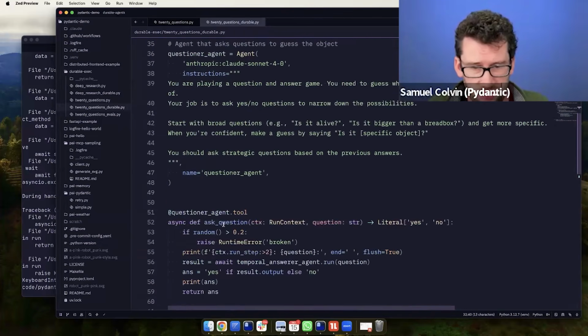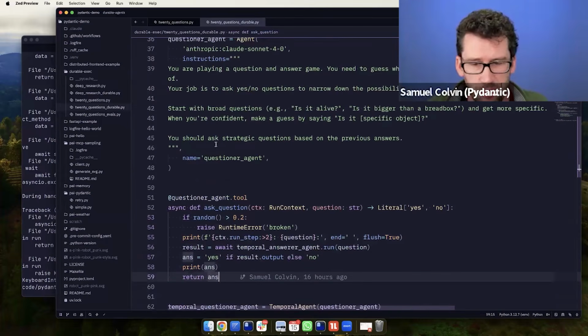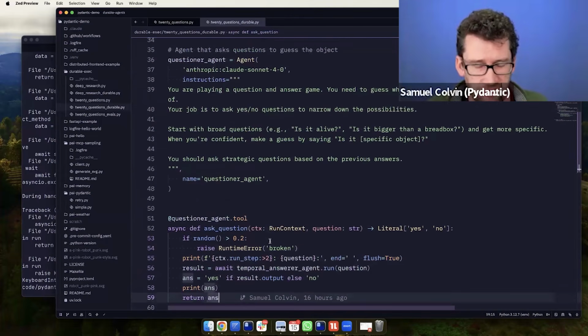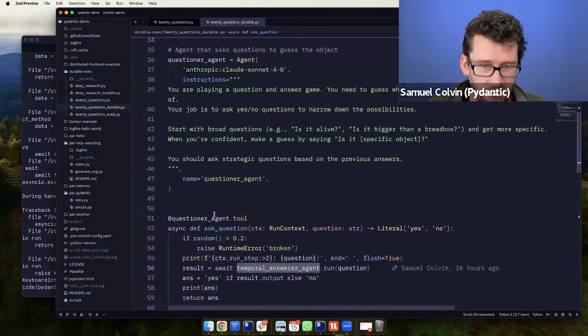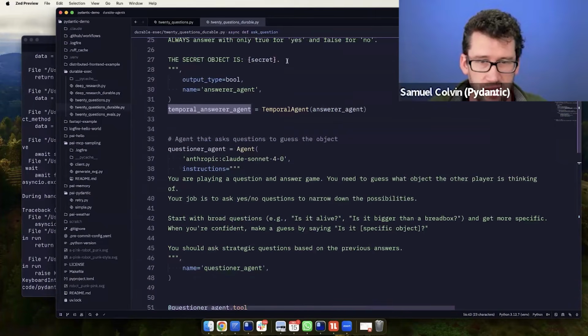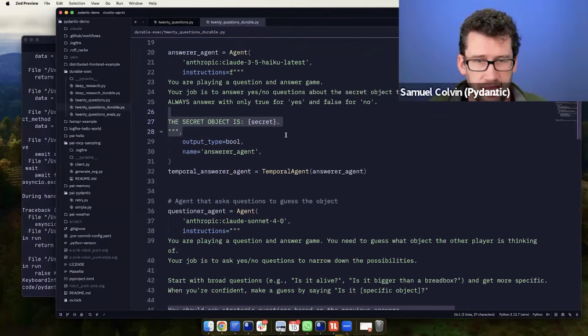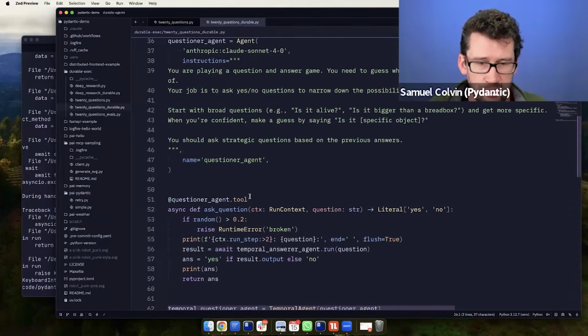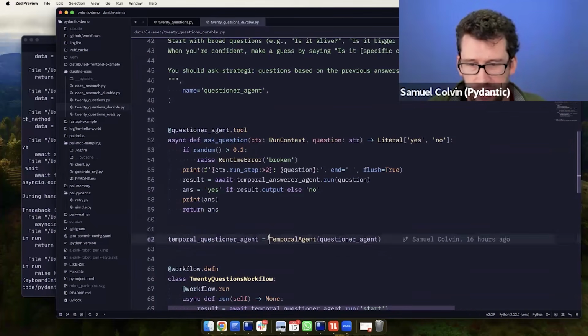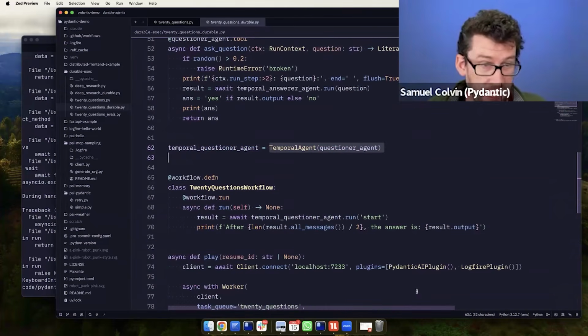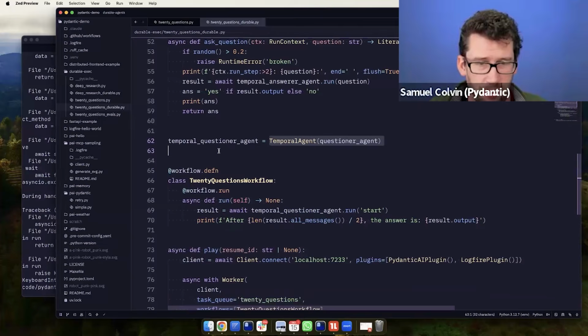We do the same with our questioner agent. To keep things simple, we aren't doing the same stuff about passing around the answer in context. We've just hard-coded the answer into the system prompt here for the answer agent. But apart from these, like adding the temporal wrappers, you can, as I will show later, just apply durable execution later. But here's where the temporal bit comes in.